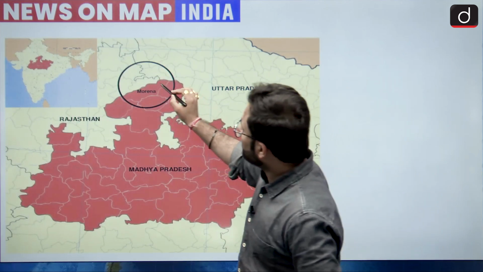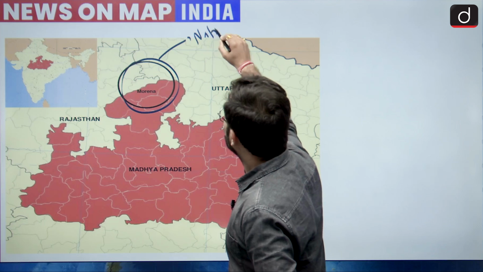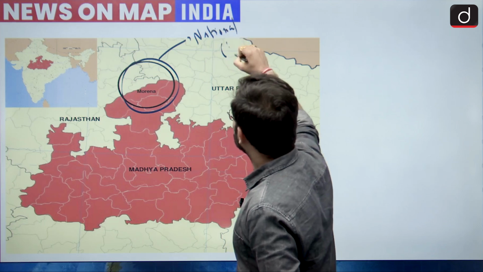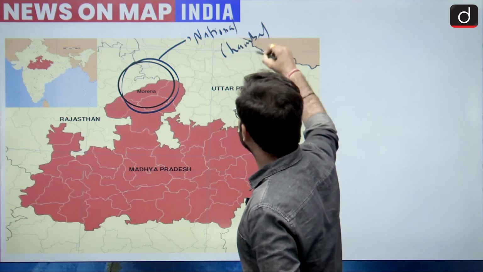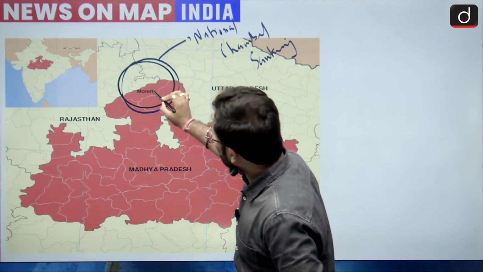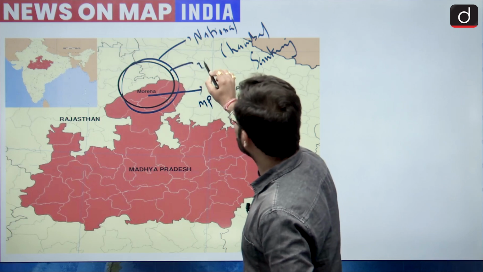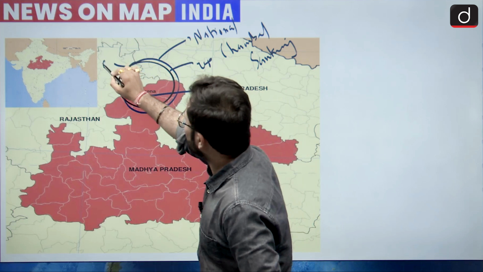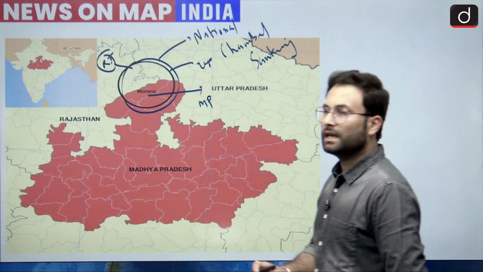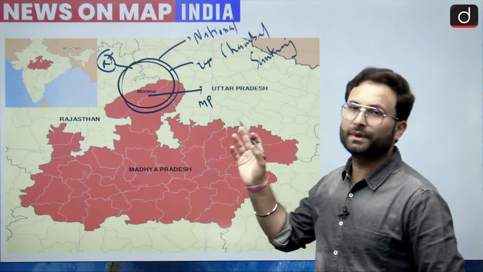In this map, this area is your National Chambal Sanctuary. This area belongs to Madhya Pradesh, this area is of Uttar Pradesh and this area is of Rajasthan. So we can say that this sanctuary is spread across three states, that is UP, MP and Rajasthan.